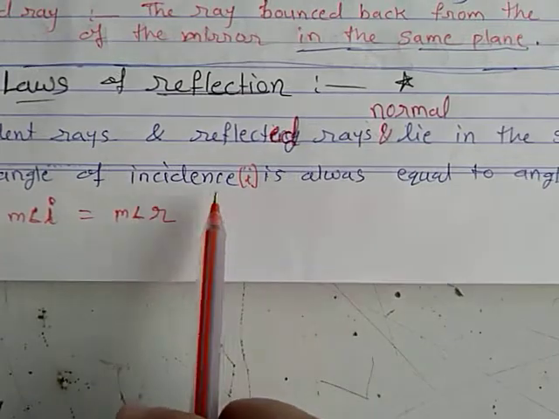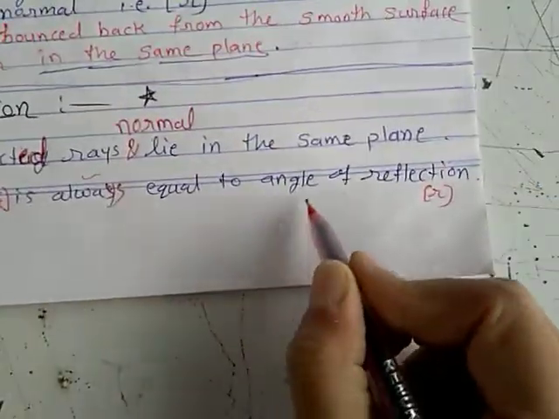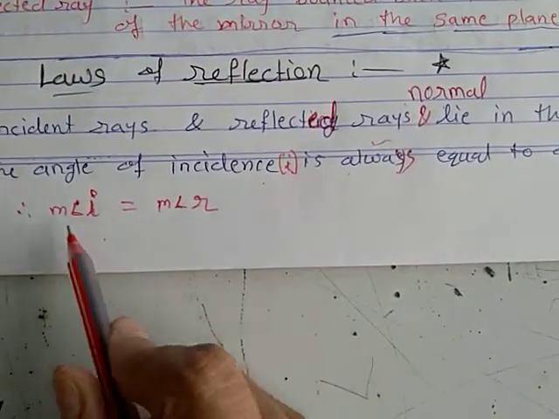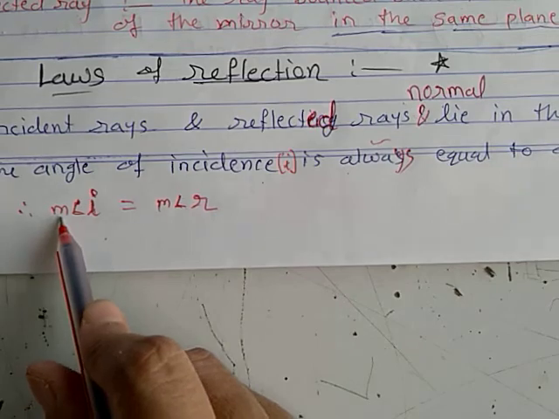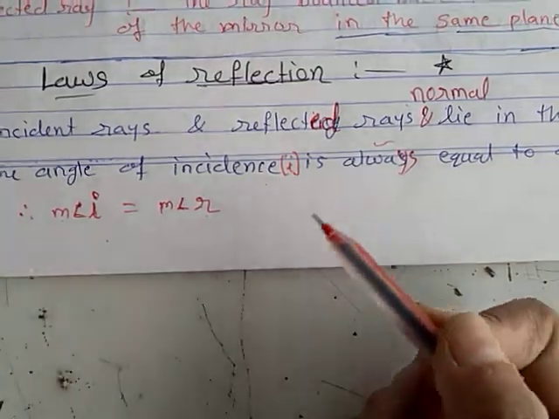Then the angle of incidence is always equal to the angle of reflection, that is, the measure of angle I is equal to the measure of angle R. Okay.